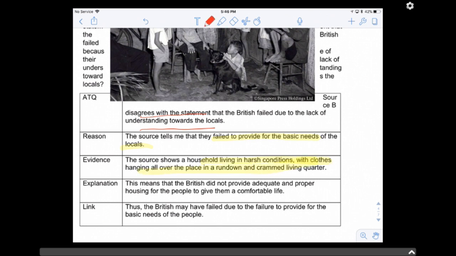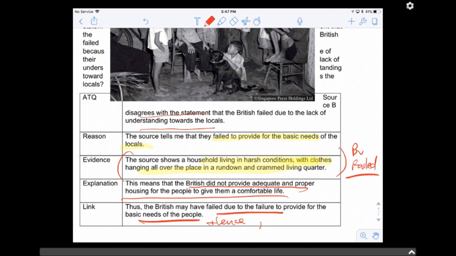And what does this mean? The fact that they're living here, right? Go back to the main character again, which is the British. So the fact that they're living in harsh conditions with clothes hanging all over the place and crammed together, how does this link to how the British failed? So what did they not do, right? So the British did not provide adequate and proper housing for people to give them a comfortable life. The fact that you see all these things means the British did not do enough, did not give them proper housing for a comfortable life, and hence they failed due to the provision of basic needs. So hence it disagrees, right?